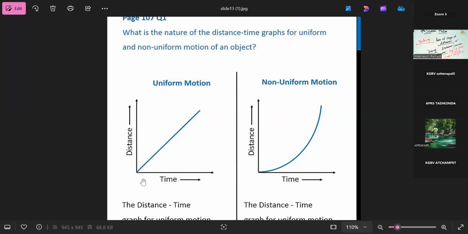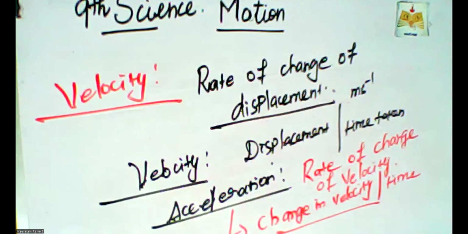Uniform motion is always a straight line path. Non-uniform is not a straight path. So this is the example of uniform and non-uniform motion.